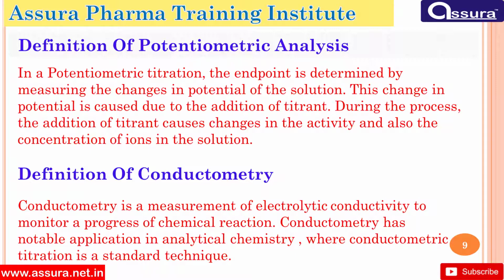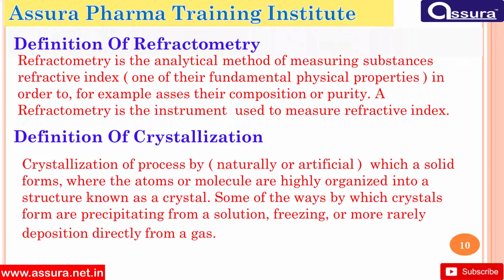Definition of conductometry. Conductometry is a measurement of electrolytic conductivity to monitor the progress of a chemical reaction. Conductometry has notable application in analytical chemistry, where conductometric titration is a standard technique. Definition of refractometry. Refractometry is the analytical method of measuring substances' refractive index, one of their fundamental physical properties, in order to, for example, assess their composition or purity.